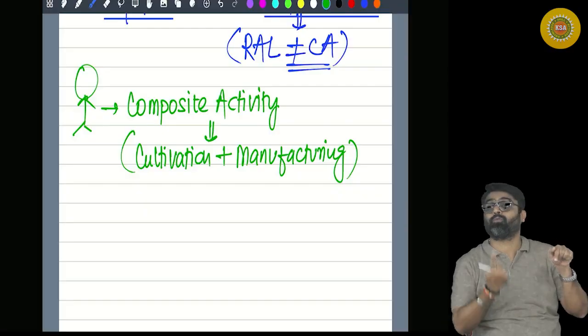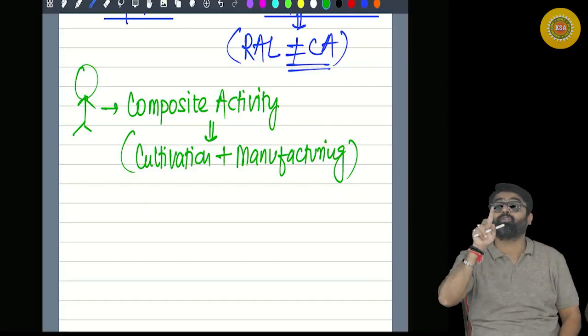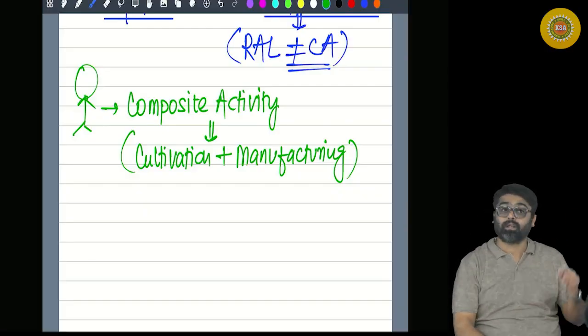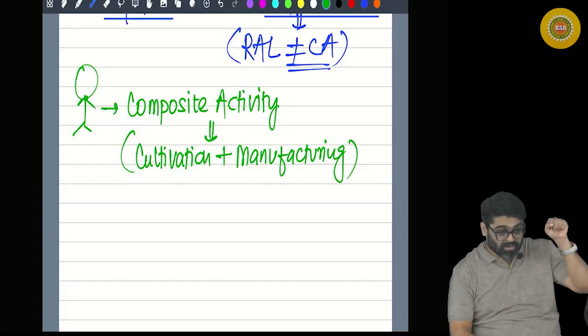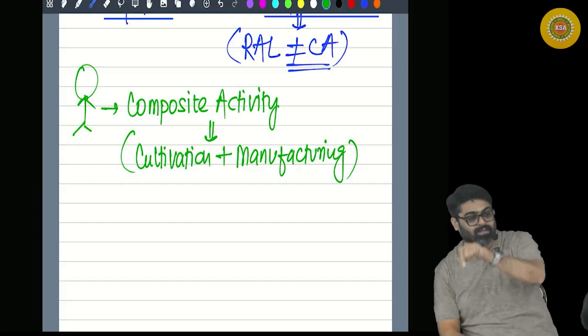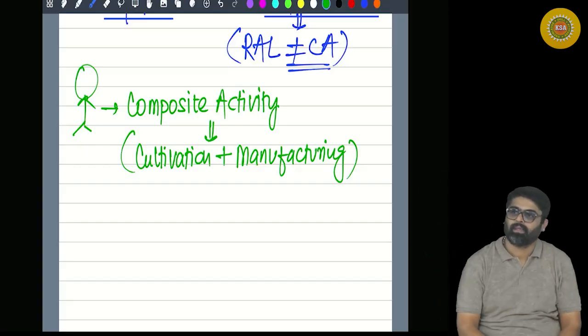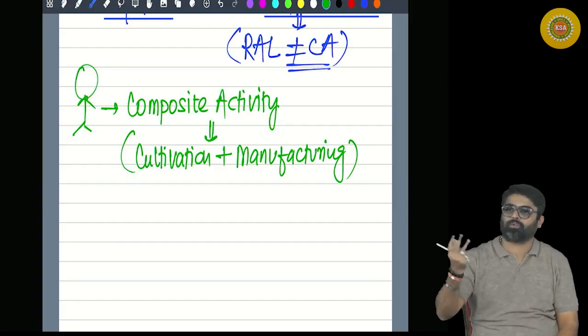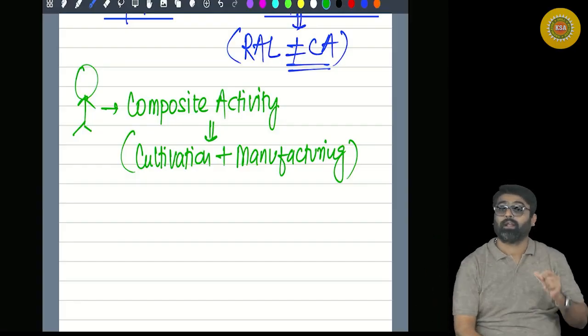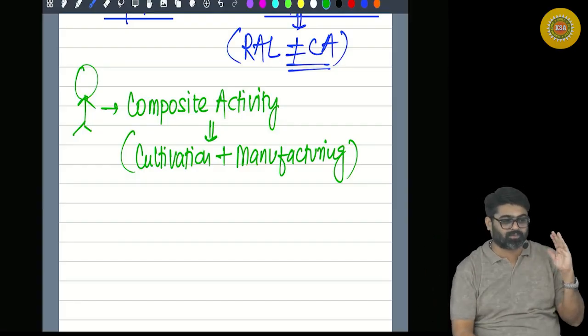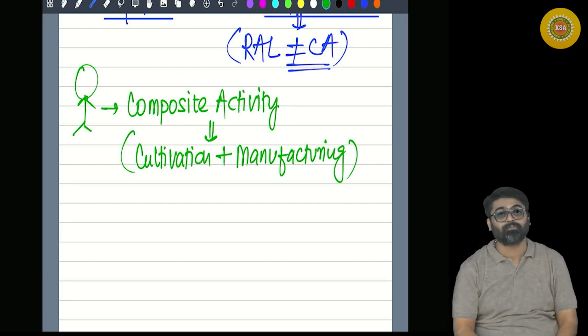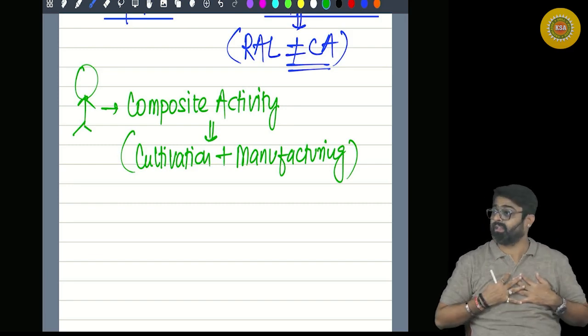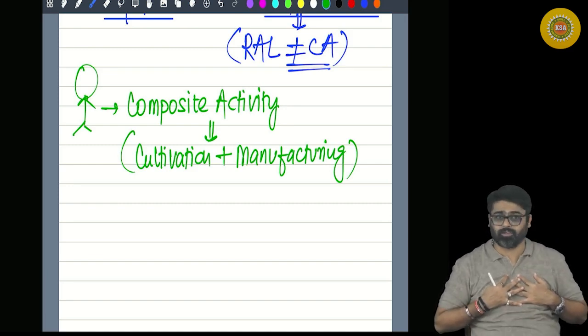That profit is from one activity or a composite activity? That profit will be from cultivation and manufacturing. Yes or no? I am growing potatoes, converting them into potato chips and selling potato chips. I am a kisan, a farmer.